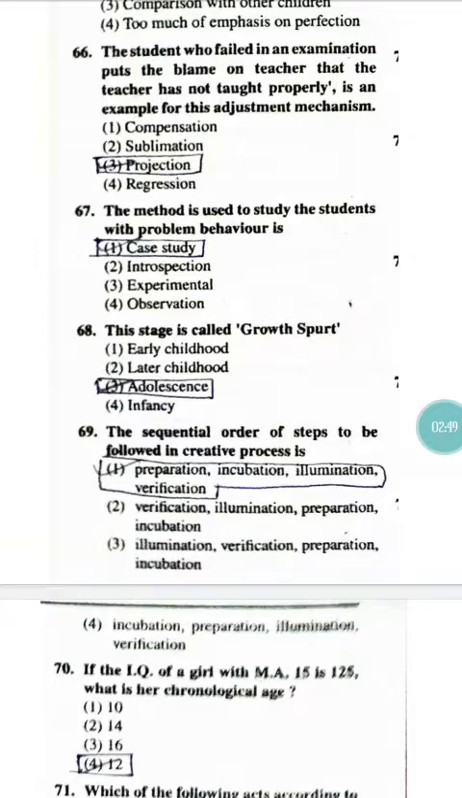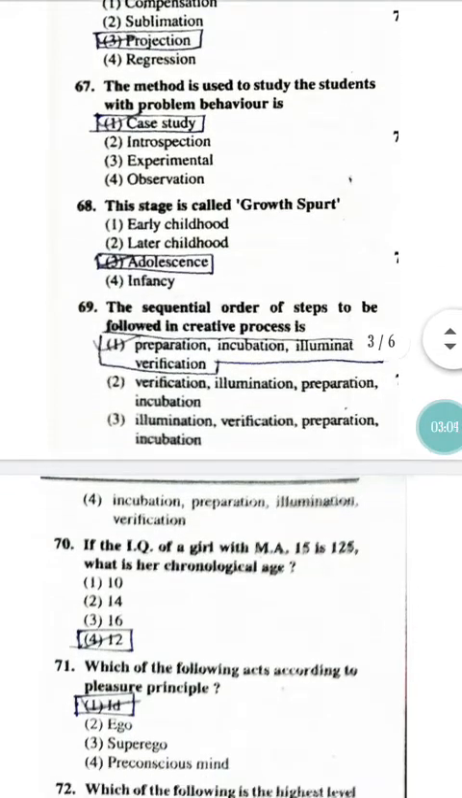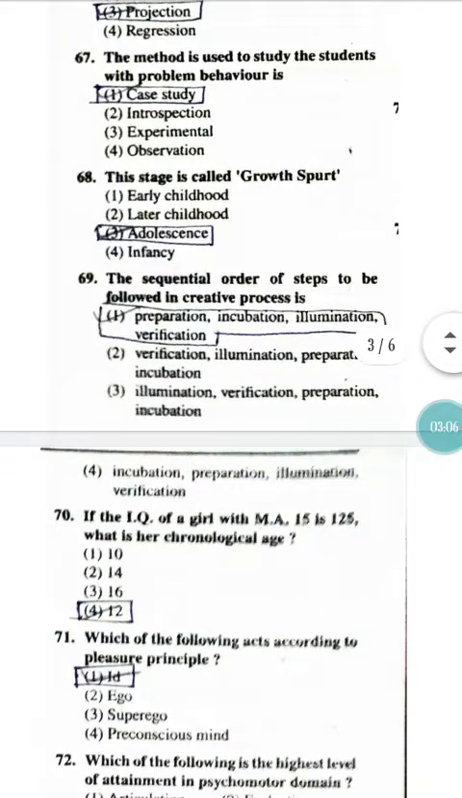not taught properly is an example for this adjustment mechanism. Here, the student blames the teacher just because of the projection, just because of the hatred nature. So here the option 3 will be the correct answer. Question number 67. The method used to study the students with problem behavior is.